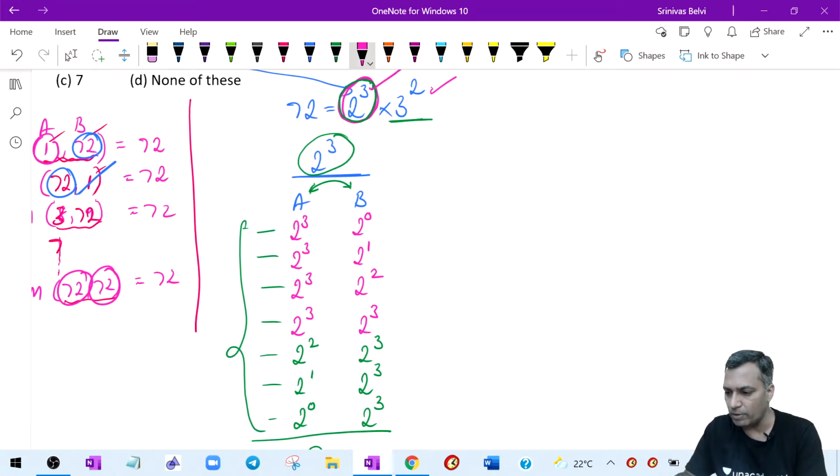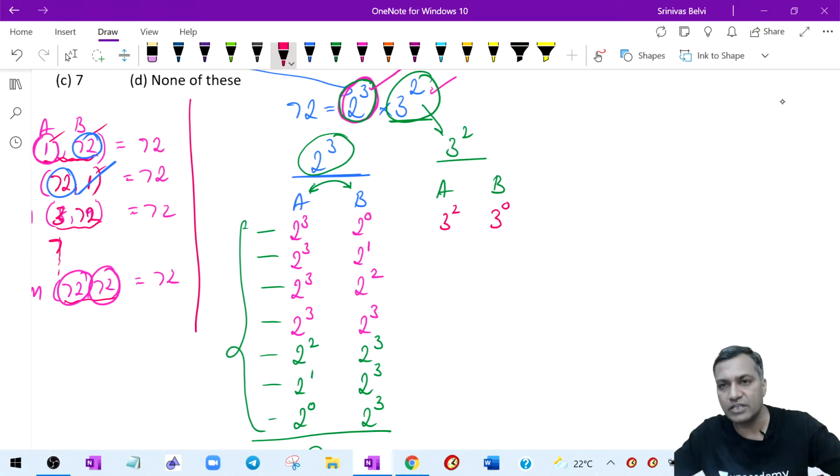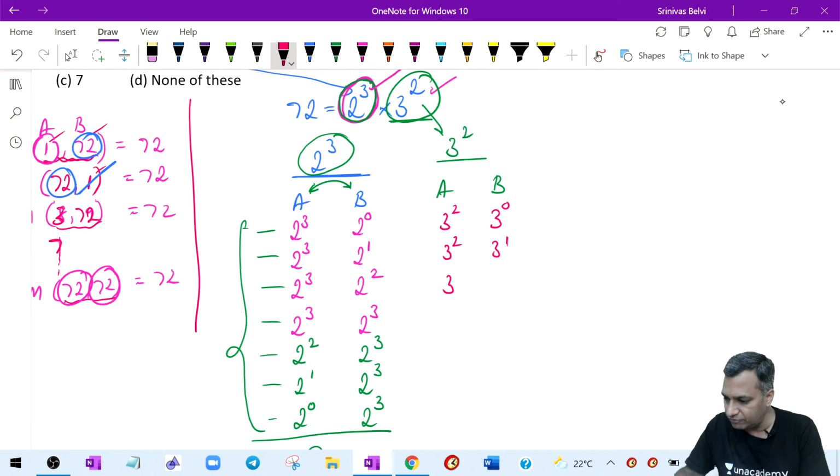Now come back, deal with 2 power 3. Let's now deal with 3 power 2, the second portion of it. How can this exist in A and B? You may say that in this there is a 3 power 2. If there is a 3 power 2, I can afford to have a 3 power 0 in B. If this remains 3 power 2, I can afford to have 3 power 1 here. If this remains 3 power 2, I can afford to have 3 power 2 here as well. Both sides it can be 3 power 2. Then the matrix can reverse as well. This continues to be 3 power 2. This can be 3 power 1.